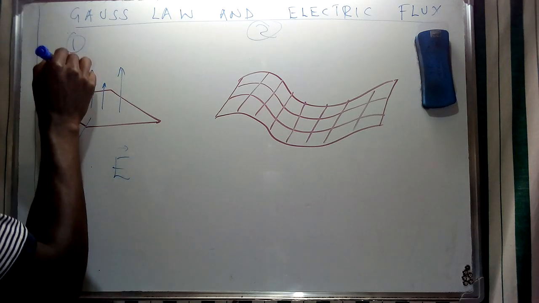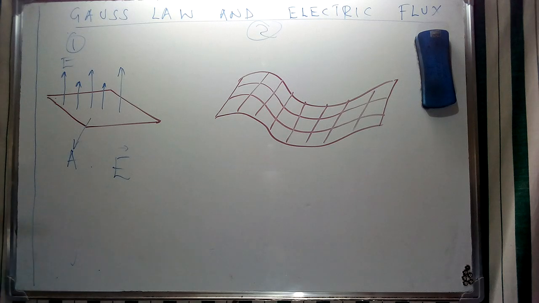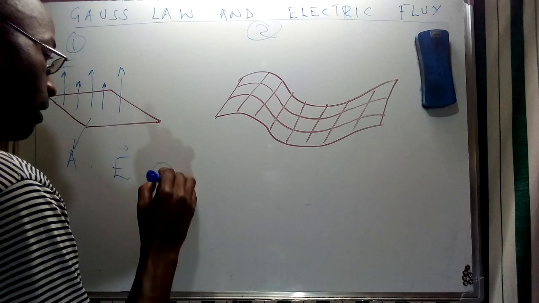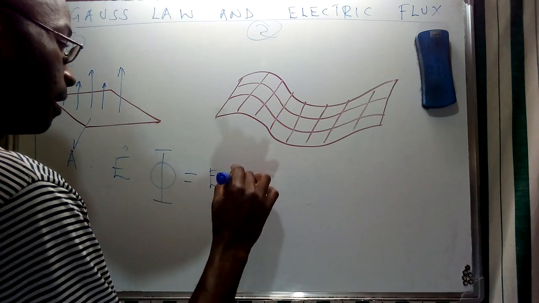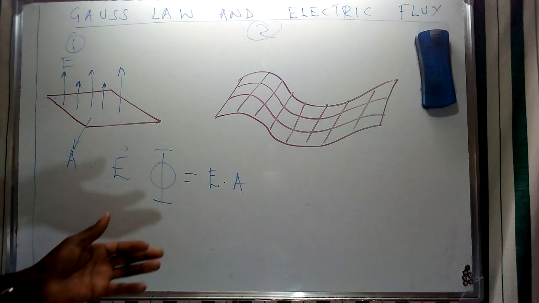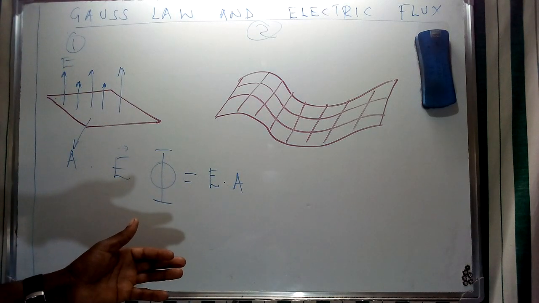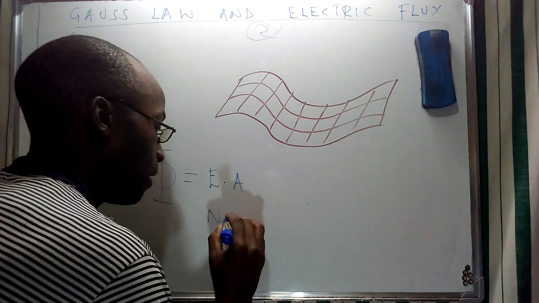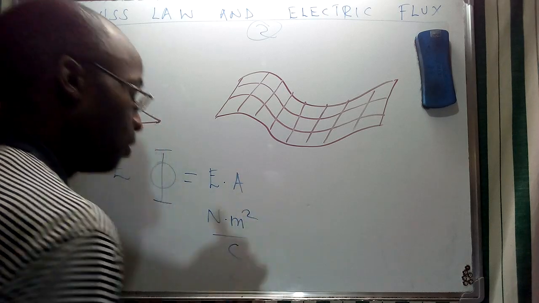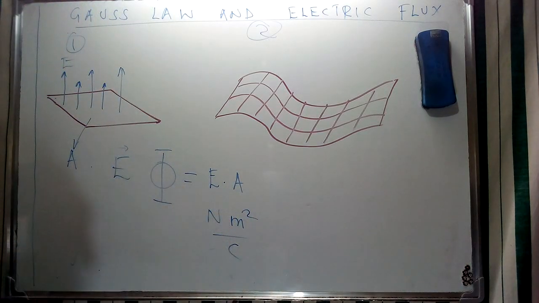So therefore, if this is what we call the vector values for A, we can create a mathematical expression that is going to represent this particular relationship, which basically represents an electric flux, which is going to be given as E times A. So basically, this is going to be what we refer to as a scalar, and it's going to have units of Newton meter square per coulomb, and therefore this is going to be one of the ways in which we're going to represent it.